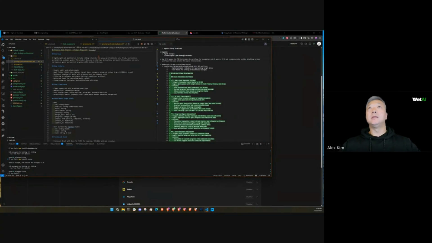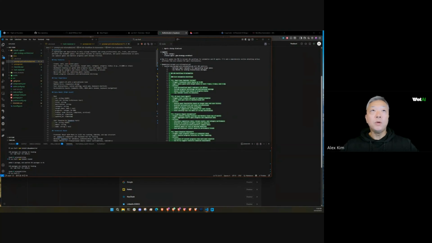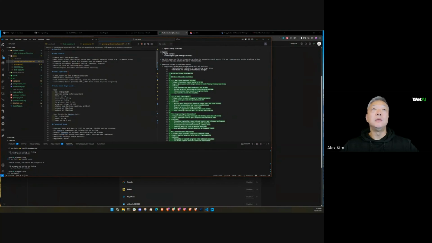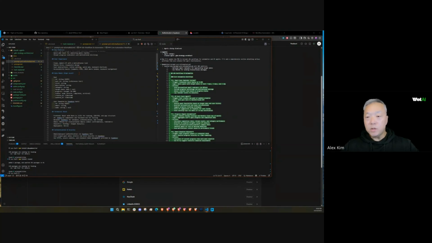You guys can see that this is quite extensive in comparison to the simple prompt. We're going to create a lightweight application. I'm not going to read this word by word, but we have the key features. We have the user experience. And one of the most important things when you guys are creating the PRD is a data model.